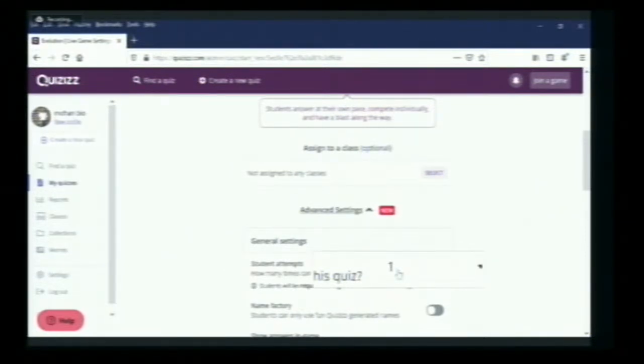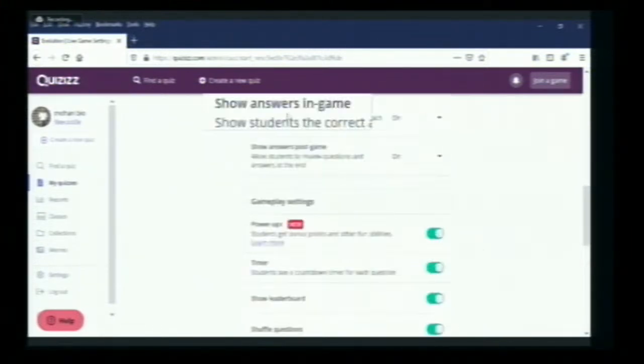The student should log in to Quizizz to play the game. So that setting says students will be required to log in, with limited attempts for this game. And game factory is not necessary. And show answers in the game.